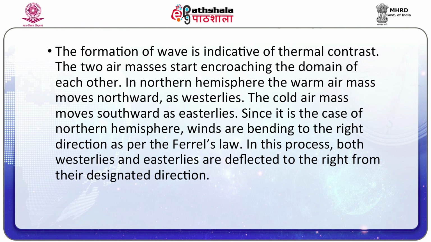The formation of a wave is indicative of thermal contrast. The two air masses start encroaching on the domain of each other. In the northern hemisphere, the warm air mass moves northwards as westerlies. The cold air mass moves southwards as easterlies. Since it is the northern hemisphere, winds bend to the right as per Ferrel's law.